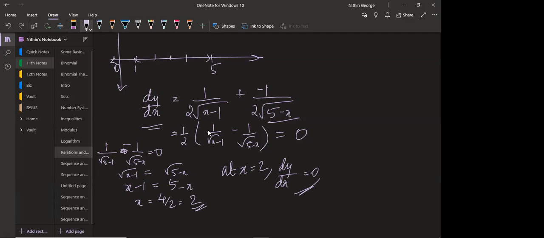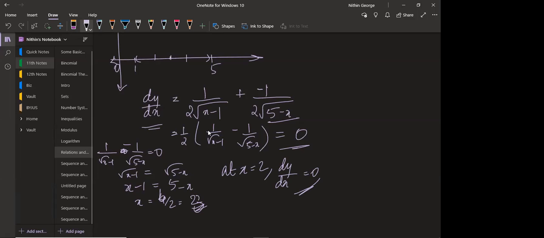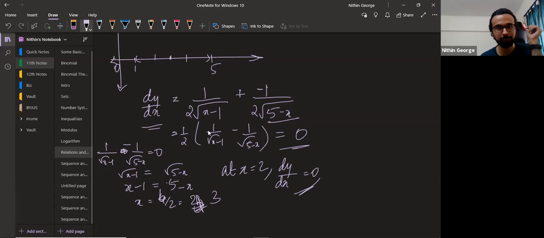Sir, it's 3, sir. Oh, yeah. Oh, my God. Okay, yeah, correct. This is 6. This becomes 3. 5 minus 1, this is a very silly mistake. Sorry about that. So at 3, the slope becomes 0. Slope of the graph becomes 0. So the idea is